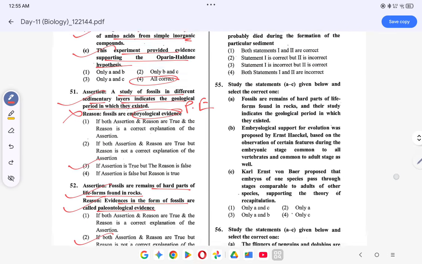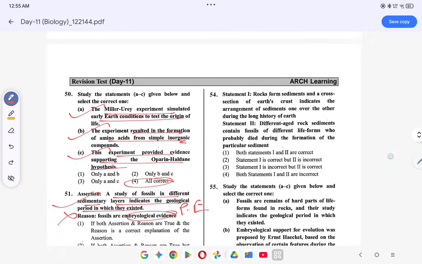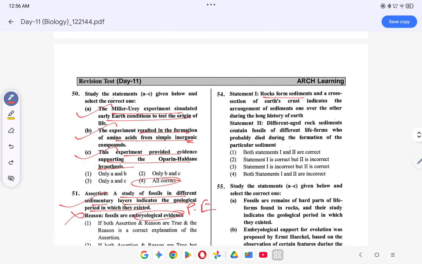Coming to question number 54. Rocks form sediments and cross-section of Earth's crust indicates the arrangement of the sediments one over the other during the long history of Earth. This is correct. Different age rock sediments contain fossils of different life forms who probably died during the formation of the particular sediment. This is also correct. So both these statements are correct.